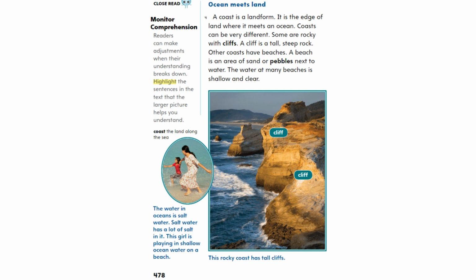Other coasts have beaches. A beach is an area of sand or pebbles next to water. The water at many beaches is shallow and clear. The water in oceans is salt water. Salt water has a lot of salt in it. This girl is playing in shallow ocean water on a beach. This rocky coast has tall cliffs.